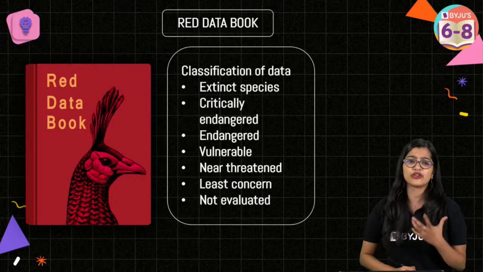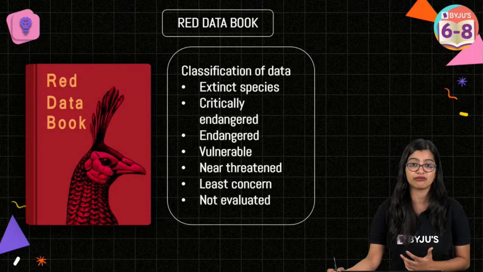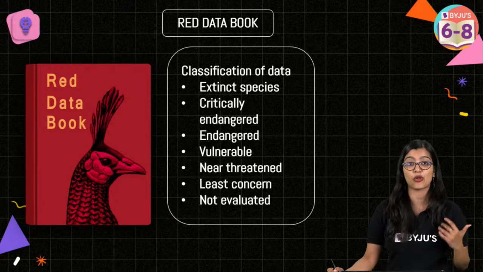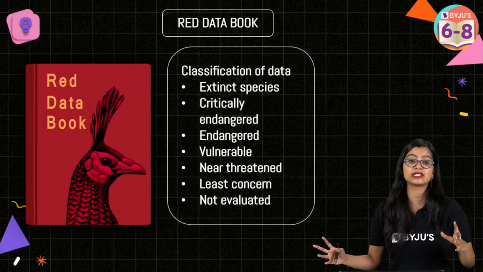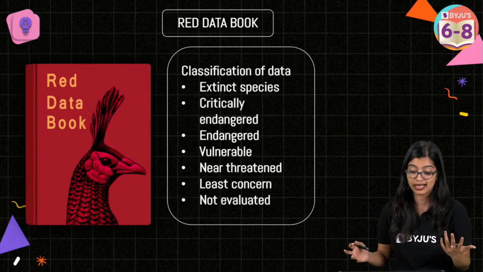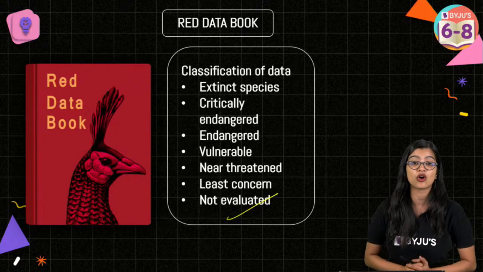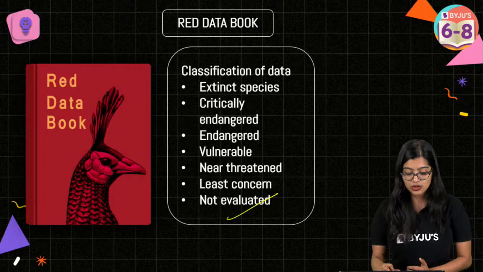So when we talk about the red data book, we know that this is a data book wherein we see that it has all the information of the species that are there on the planet, right? So in this case, we see that it has a record of all the endangered plants, all the endangered animals, which are vulnerable, which are near threatened, and which are not evaluated as well. So this is the answer.